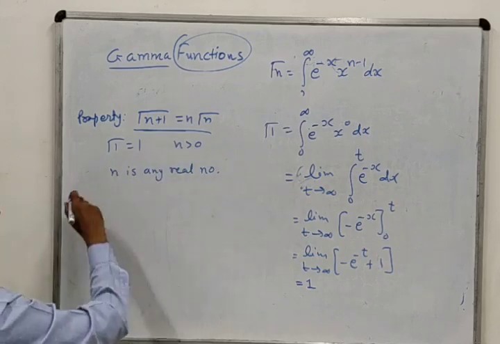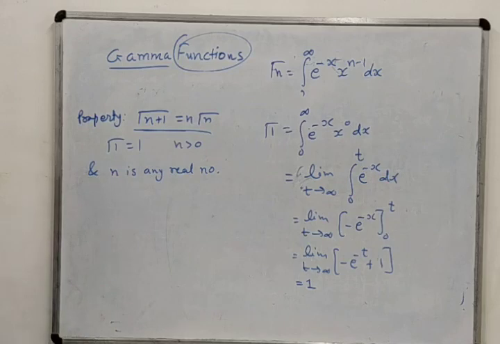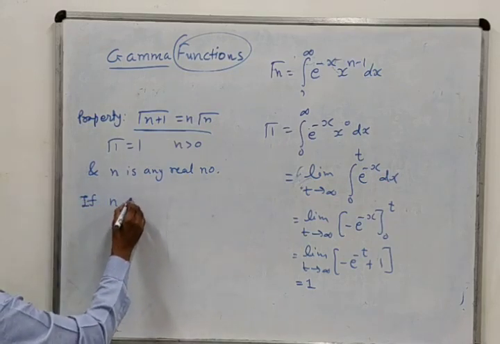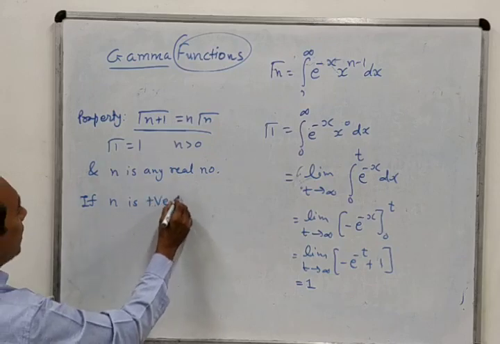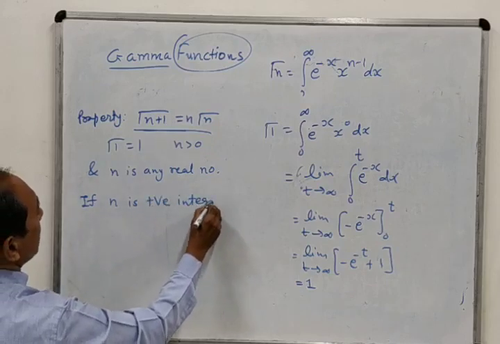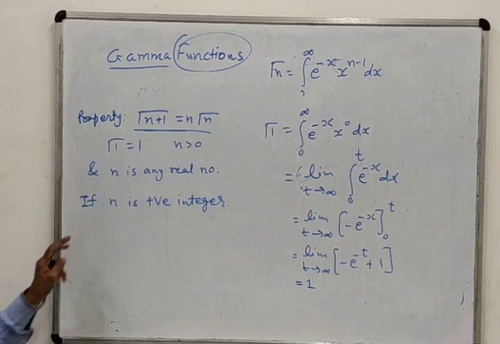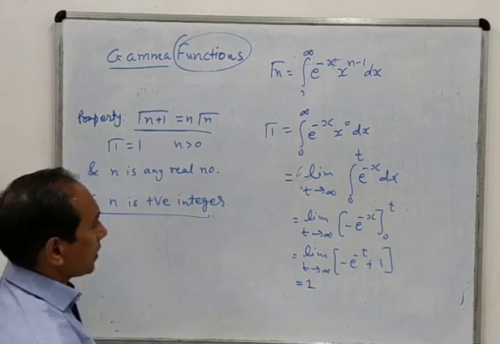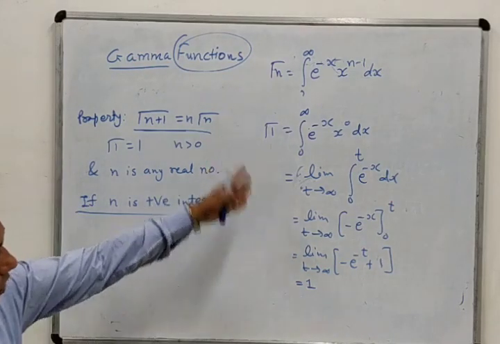n greater than 0 and n is any real number. But now, if n is a positive integer, then what will happen? Let us see. Now we are focusing on only n being a positive integer. So for that, let us see. I think you have noted this.